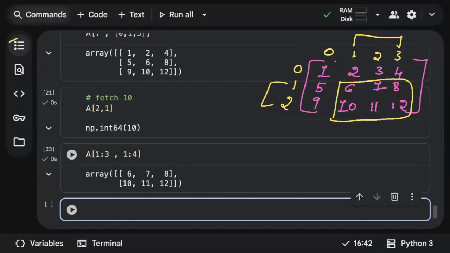So like this, frame your own questions and give a try related to how you can fetch a single element, multiple elements, fetching rows, fetching columns using indexing and slicing.